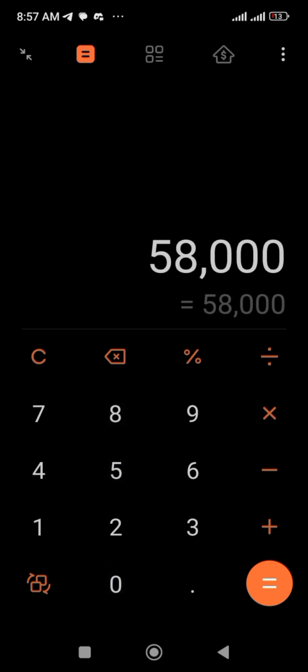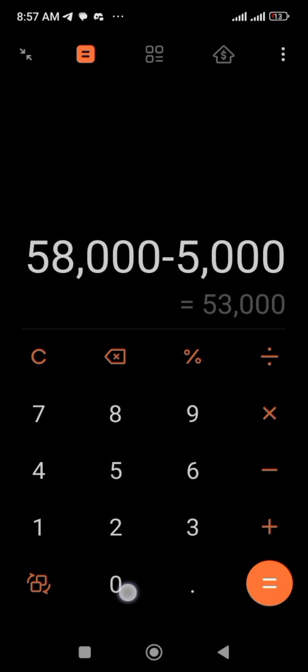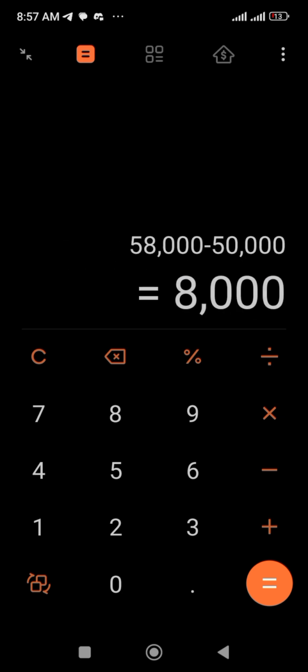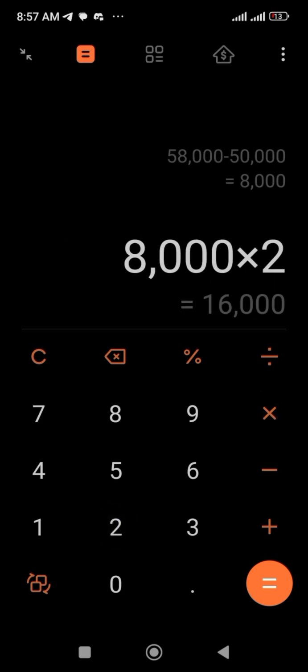So we started this arbitrage with 50,000 naira and we were able to make up to 58,000 naira. Let's say 58,000 naira minus our initial capital, which was 50,000 naira, then our profit is 8,000 naira here. If we do this two times, we are going to make 16,000. If we do this like 5 times, we are going to make 40,000 naira. So it is quite a cool arbitrage. But let me also tell you: the higher your capital, the higher your profit. You cannot use 50,000 naira and expect to earn the same way as someone that is using 200,000 naira.